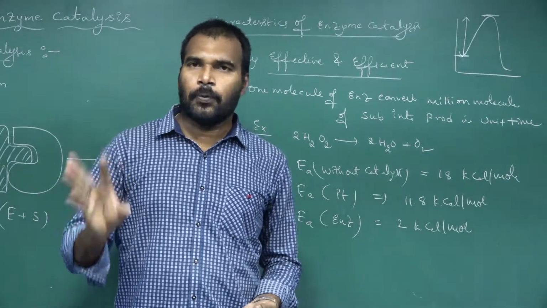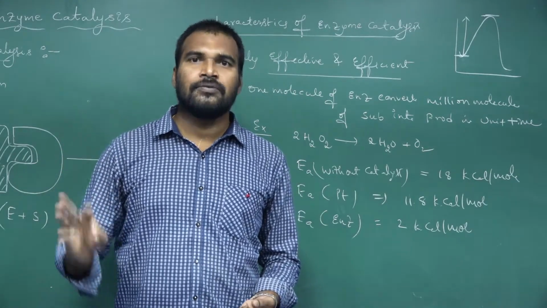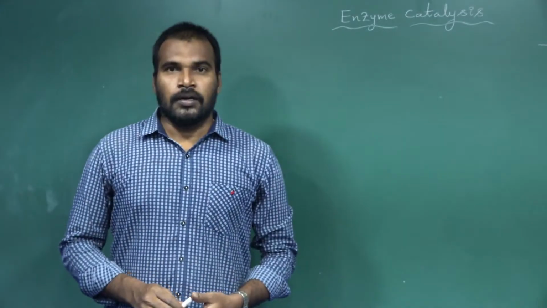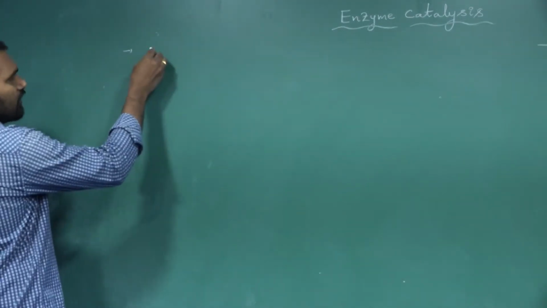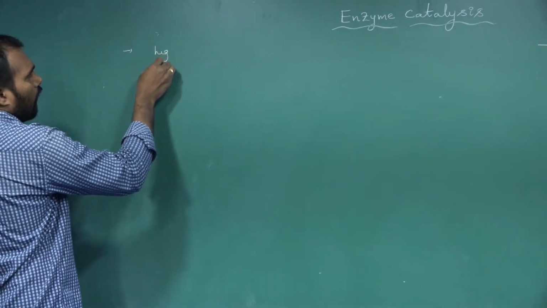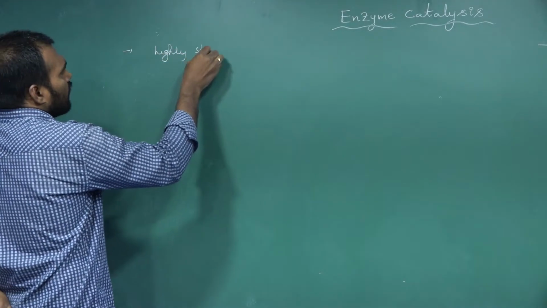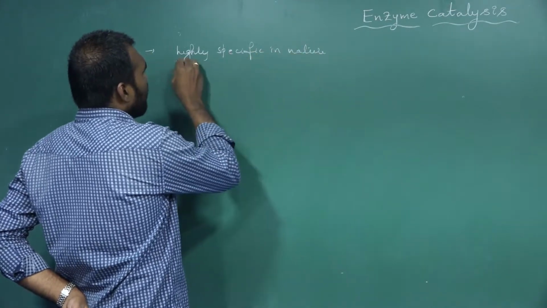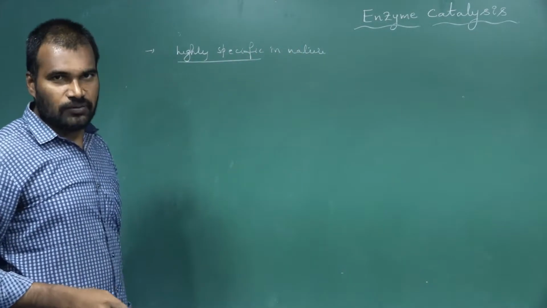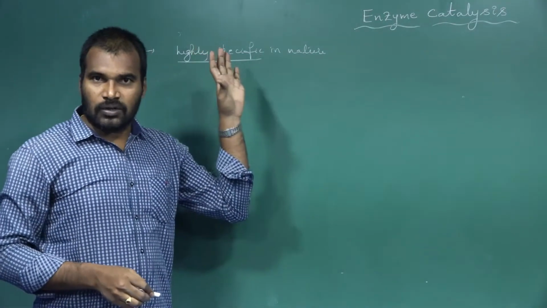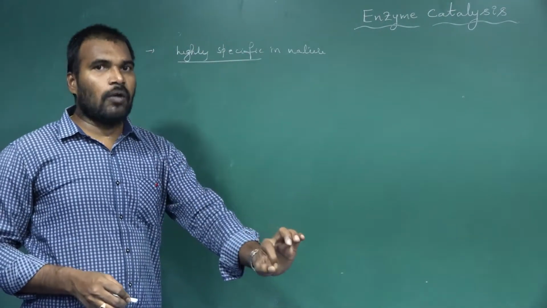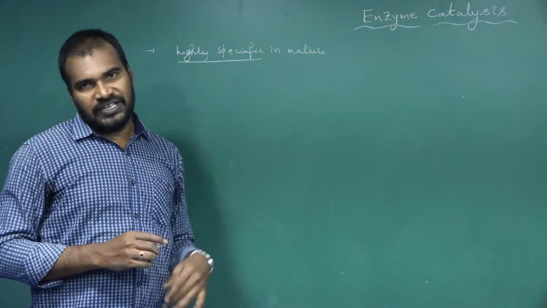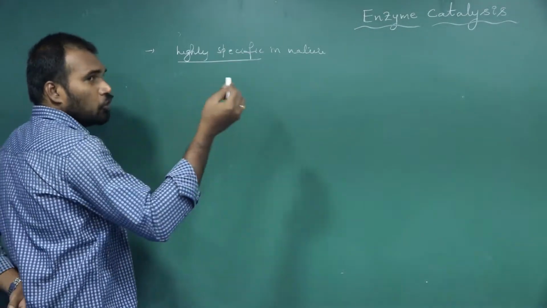The first and important characteristic of enzyme catalysis is that these reactions are highly effective as well as efficient. The next characteristic of enzyme catalysis is that these reactions are highly specific in nature. I told you, highly specific. That means one enzyme can perform only one reaction, and that enzyme cannot play the role of any other enzyme. For example, take urease.